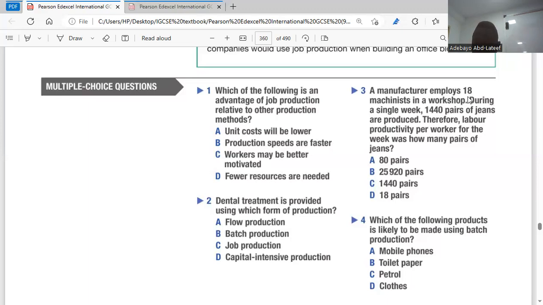No, look at the question. They said the manufacturer employs 18 machinists in a workshop. During a single week, 1,440 pairs of jeans are produced. Therefore, labor productivity per worker for the week was how many pairs of jeans? Yeah, 1,440 divided by 18. What does it give you, please? It should be 80. So I made a mistake. 1,440 divided by 18 should give you 80. Yes, 80, right? So the answer is A.